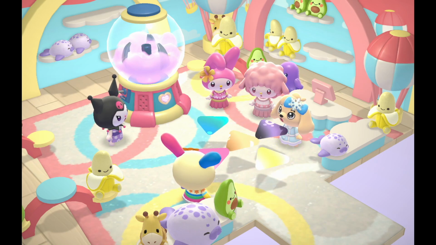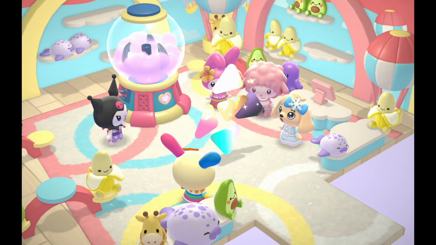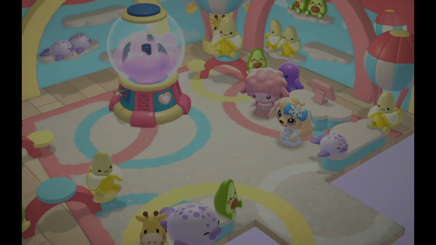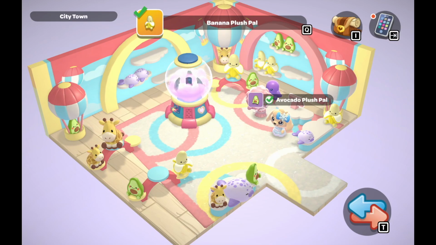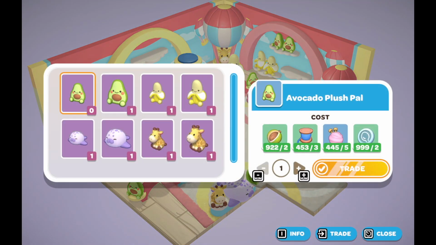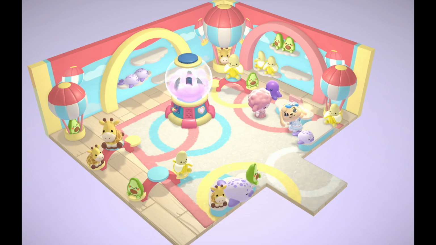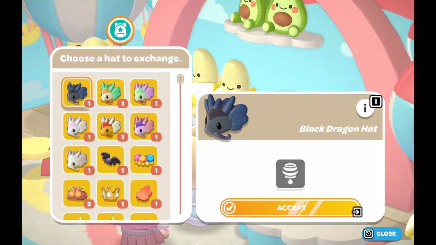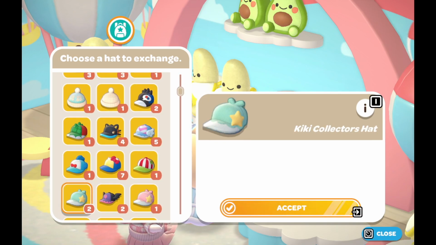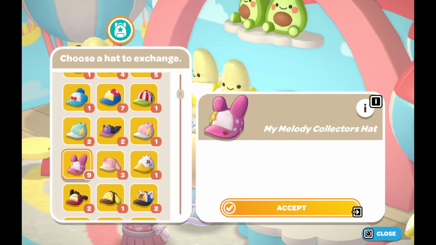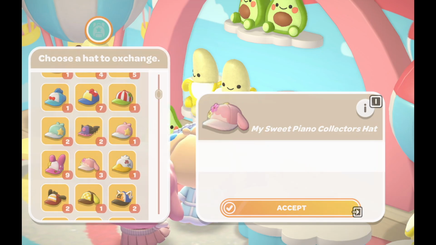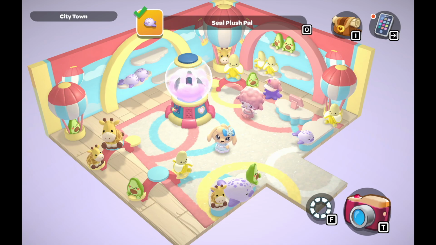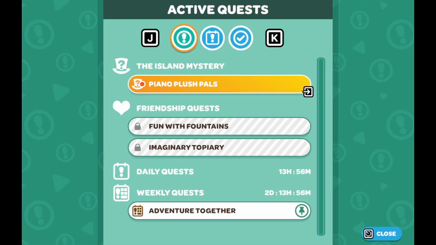Currently, we can decorate cabins, and you have those for visitors that come. For example, the family members of Hello Kitty and My Melody and other main characters such as Kuromi and Tuxedo Sam, their family and friends can all come and visit, and Retsuko has some friends that come and visit, and you decorate those cabins for them. You can also have a cabin for yourself, and you can have a cabin for multiplayer, like for a friend that can come and stay and have their own cabin to decorate. The friend can't stay on your island, but it is a multiplayer quest for you to have them move into a cabin and for them to decorate it.